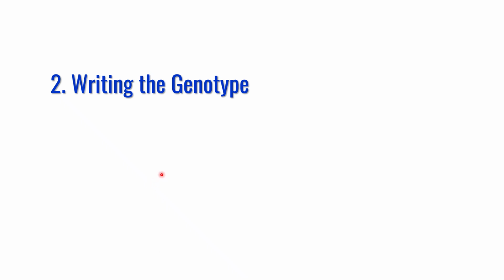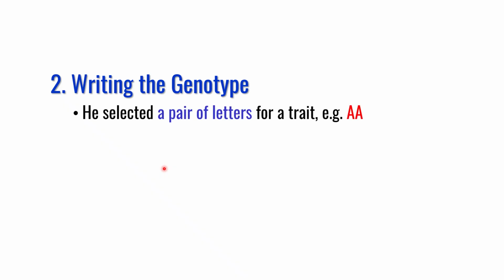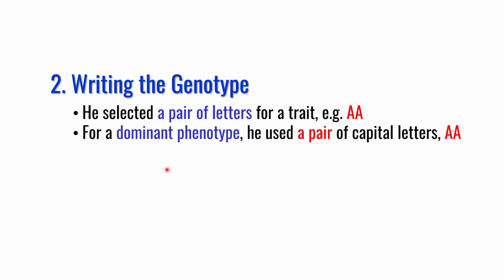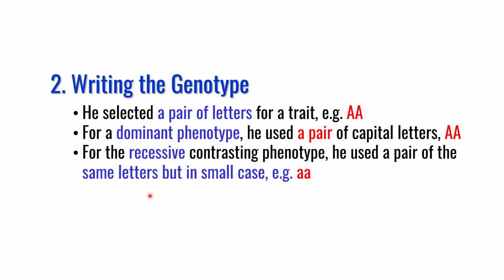So using the assumption that a trait is determined by a pair of factors, he devised a way of writing genotype. He selected a pair of letters for a trait. For example, let's say AA. You can choose any other letter as well, but in this example I will stick to A. For dominant phenotype, he selected capital letters in pair, so capital A, and for the contrasting recessive phenotype, he used the same letter but in small case, like small a.